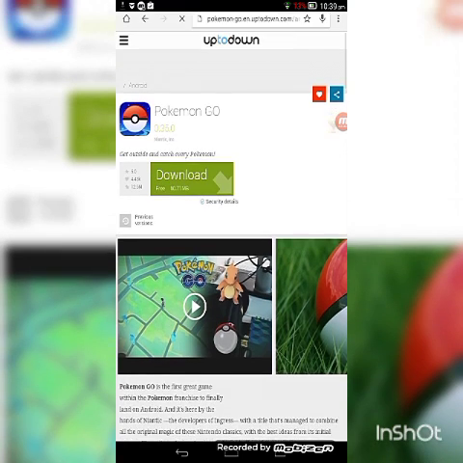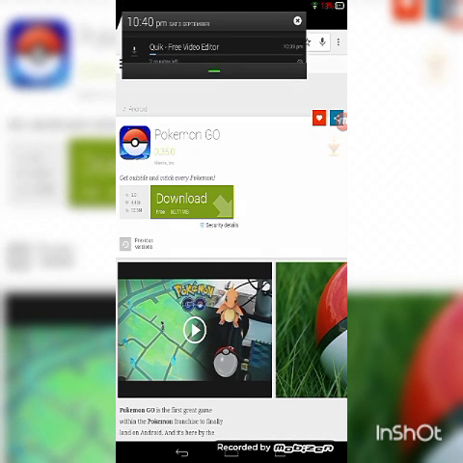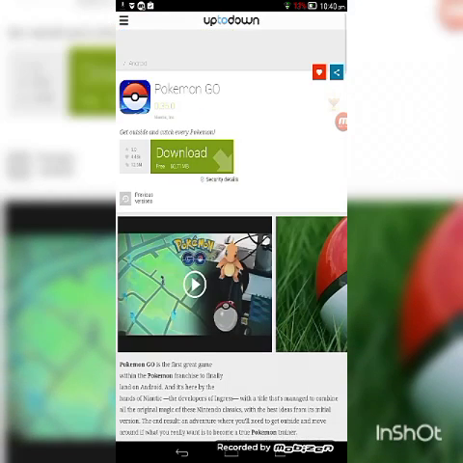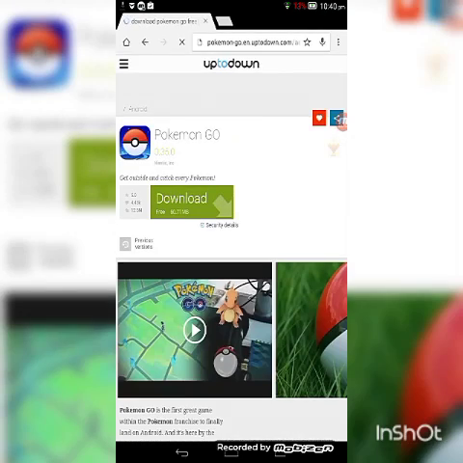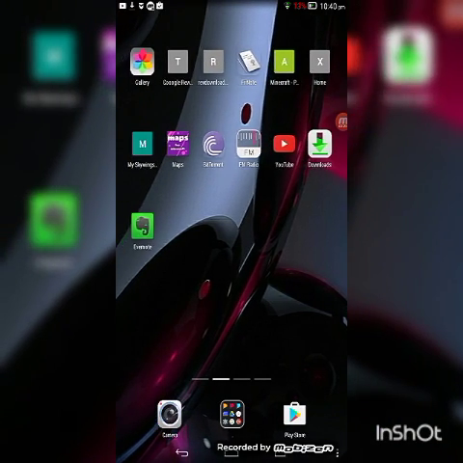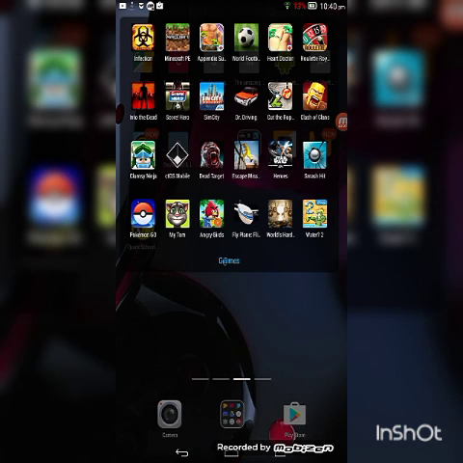And guys, it starts downloading. When it starts downloading, you can download it, and it will download on your home page or dashboard. It's Pokemon Go.